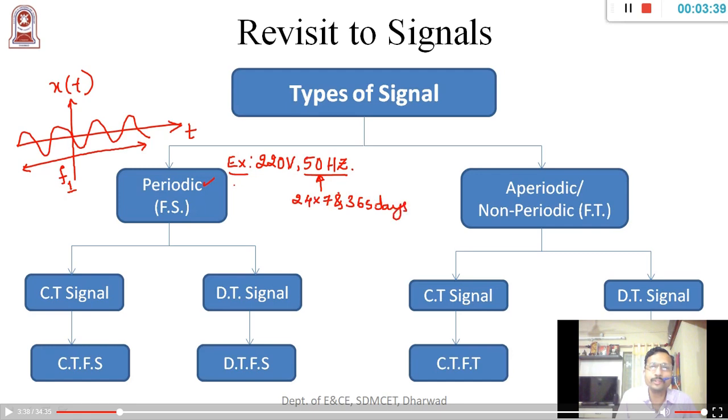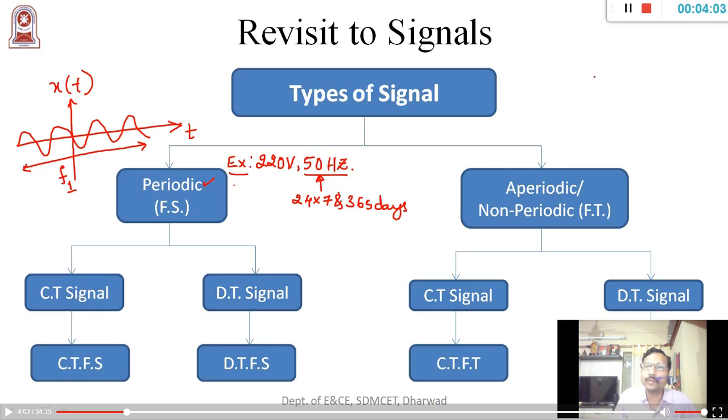As the time changes, it is not that today I am going to get 50 hertz and tomorrow it will be 100 hertz. Throughout the 365 days, as the time changes, the frequency remains constant, hence it is called a periodic signal.